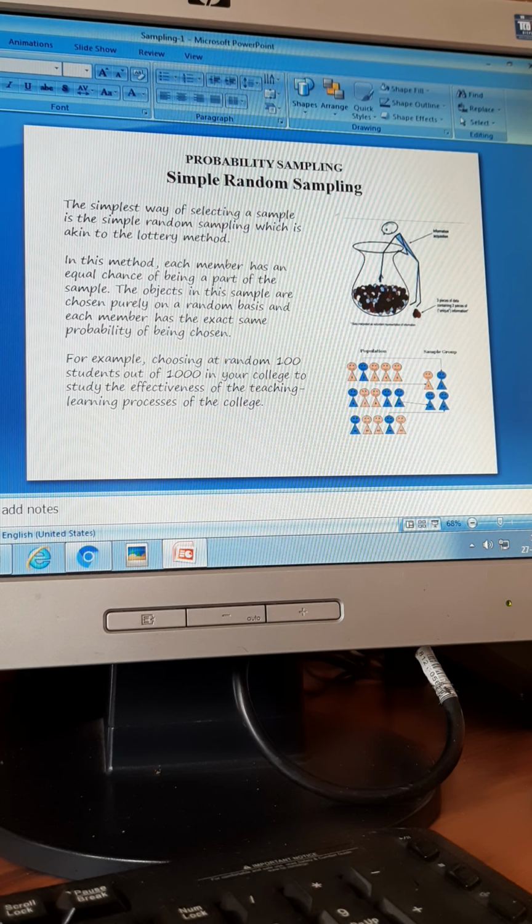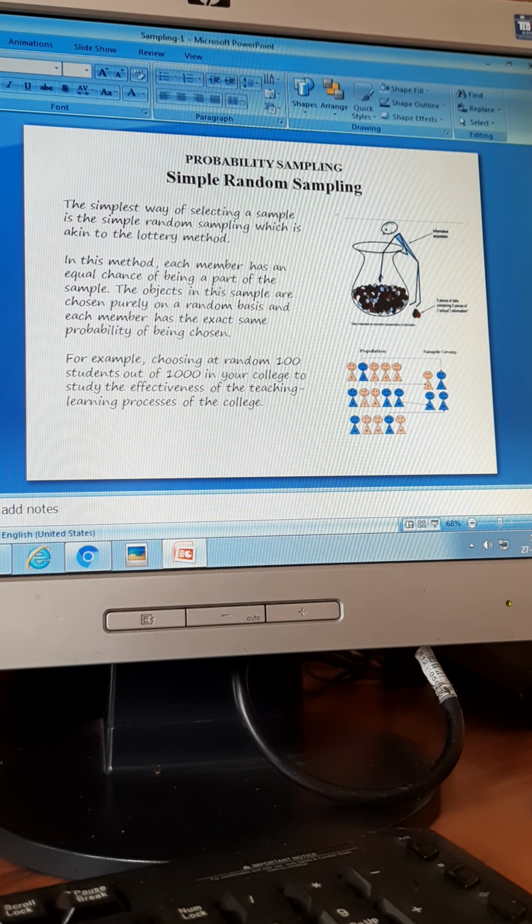In most of your cases in your study, the simple random sampling method is not possible unless you study a closed population, a population that you are aware of, like your classroom.